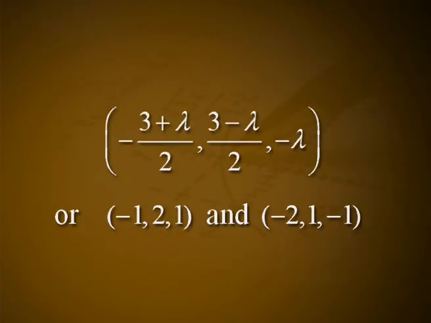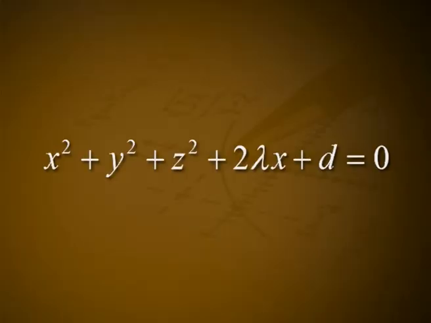Hence, the coordinates of the center, (−(3 + λ)/2, (3 − λ)/2, −λ), become (−2, 1, −1) or (−1, 2, 1). These are the limiting points of the given system of spheres.